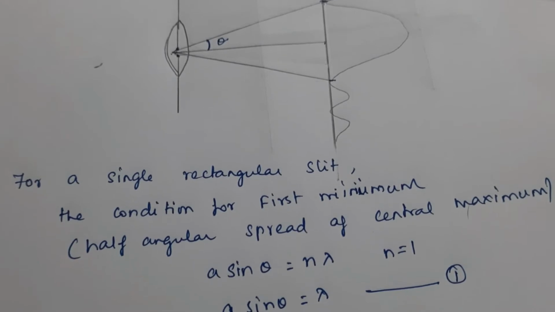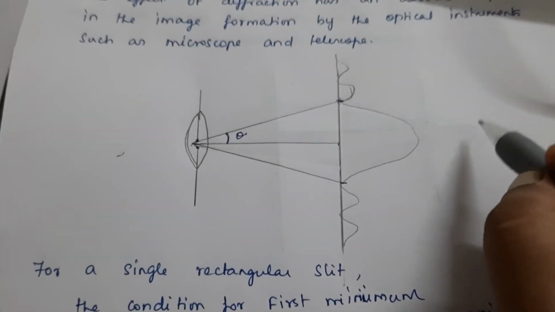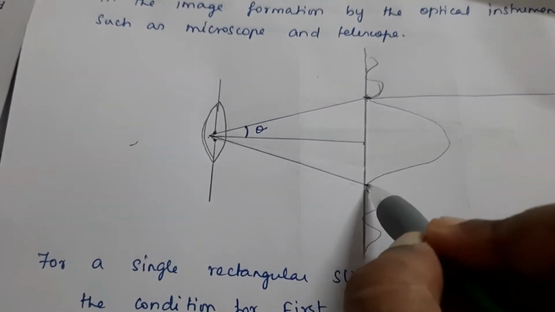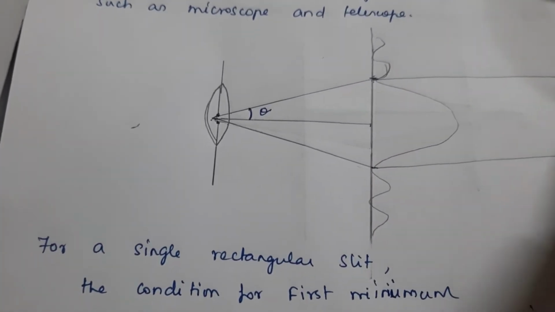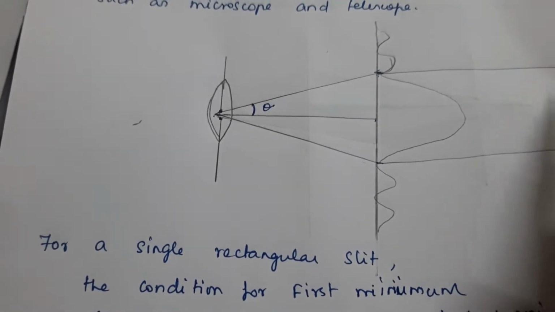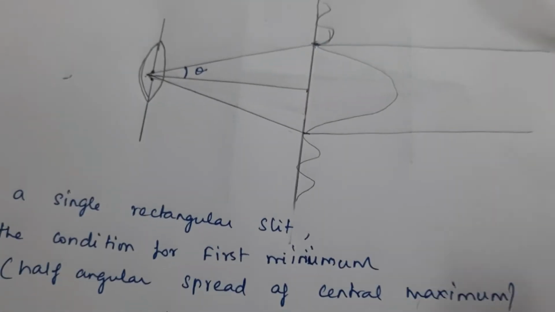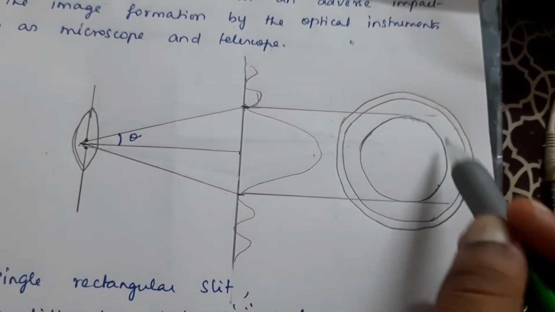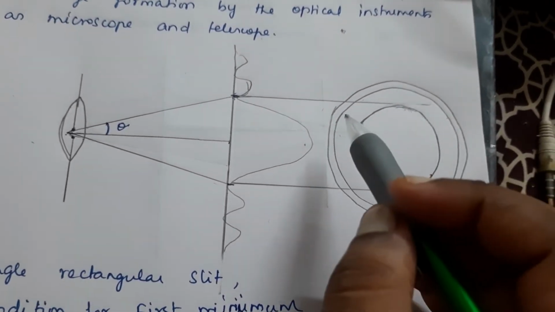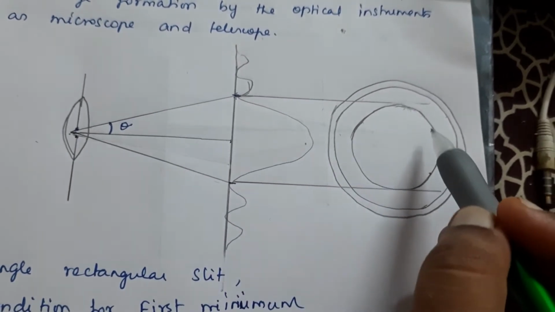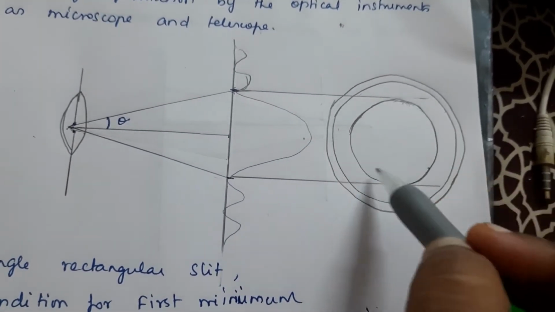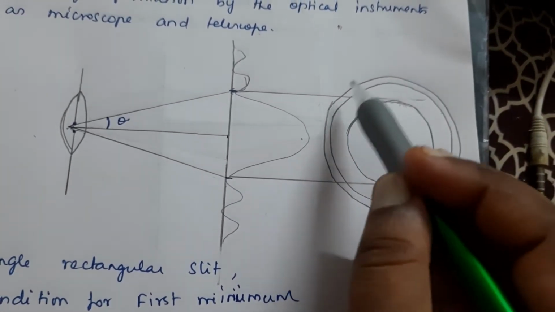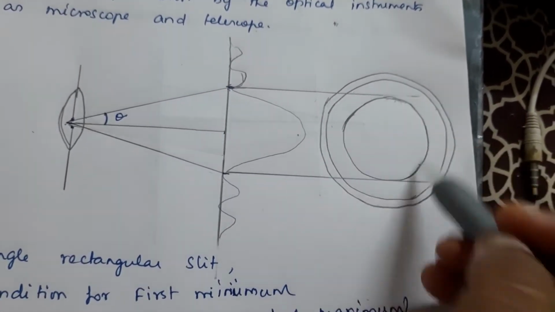So what diffraction pattern will you be getting here? You will be getting a diffraction pattern like this, in the form of circles. As it moves away from the center, it will be in the form of concentric circles, that is, one circle above the other.